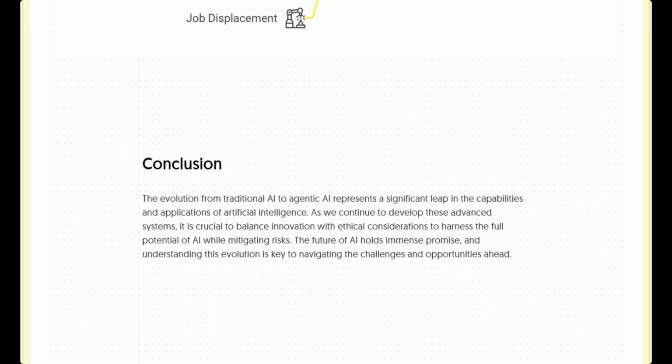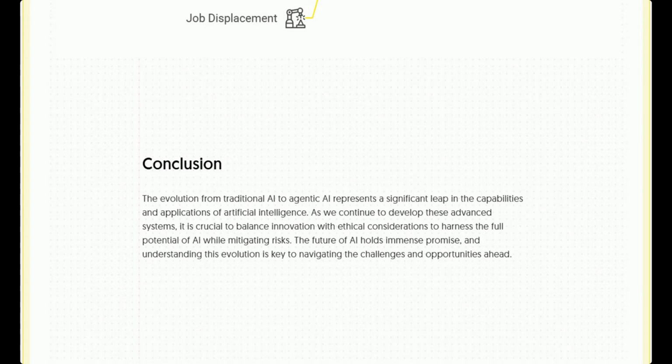In conclusion, the evolution from traditional AI to agentic AI represents a significant leap in the capabilities and applications of artificial intelligence. As we continue to develop these advanced systems, it is crucial to balance innovation with ethical considerations to harness the full potential of AI while mitigating the risks.